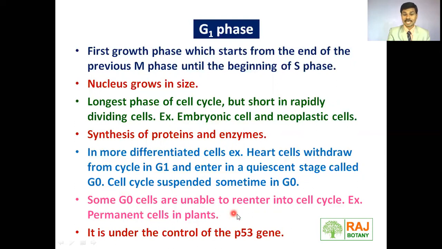Some G0 cells are unable to re-enter into the cell cycle. One example given here is permanent cells in plants. Which are the permanent cells? Parenchyma, chlorenchyma, and sclerenchyma. These are the permanent cells in plants, which are formed from the meristematic cells. Once these permanent cells enter the G0 phase, they do not re-enter the cell cycle. And this G1 phase is controlled by the gene called the P53 gene.